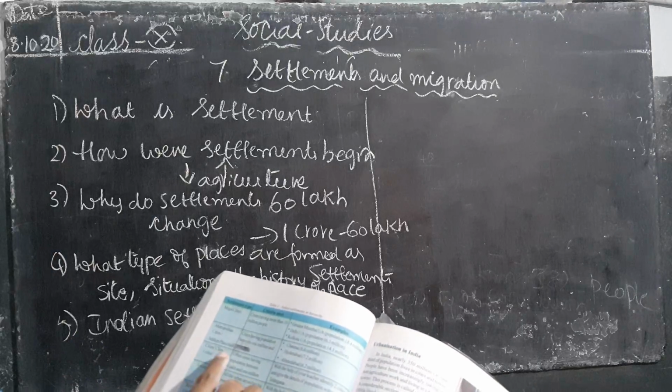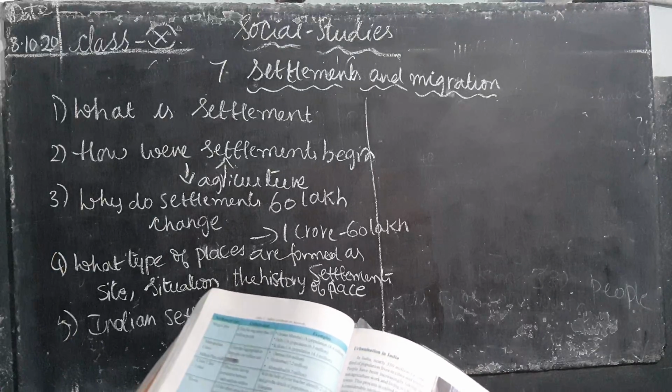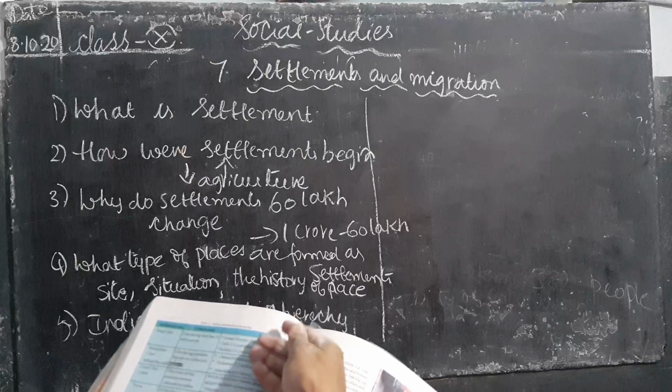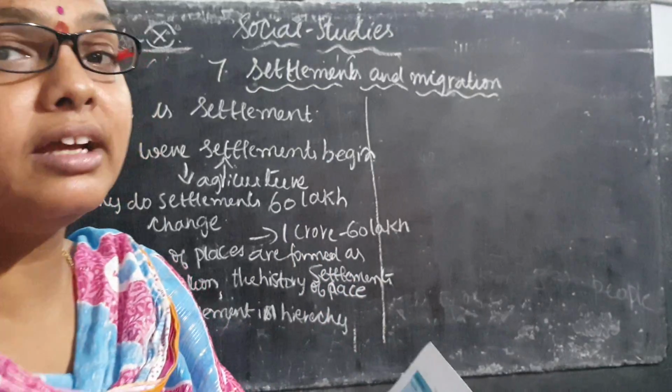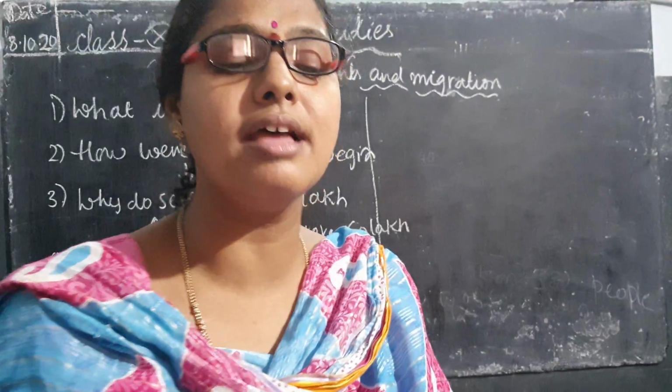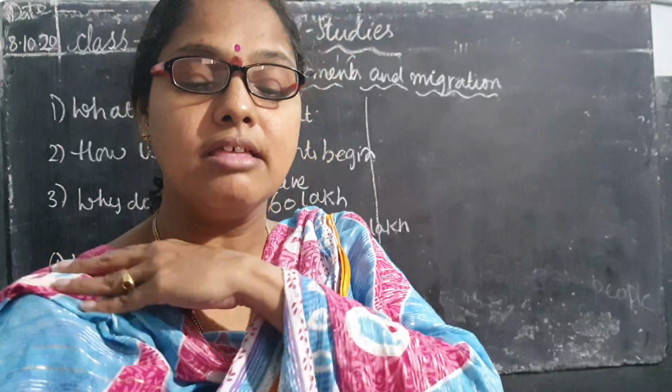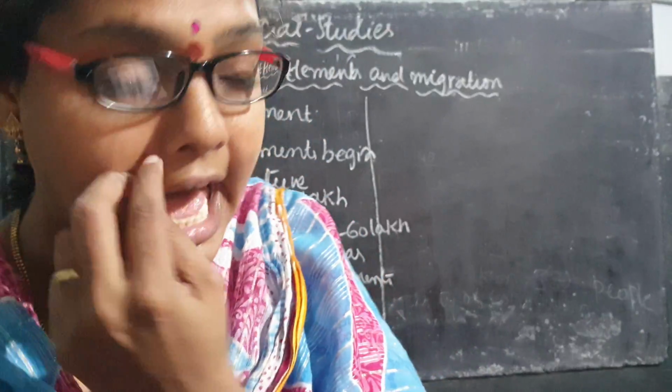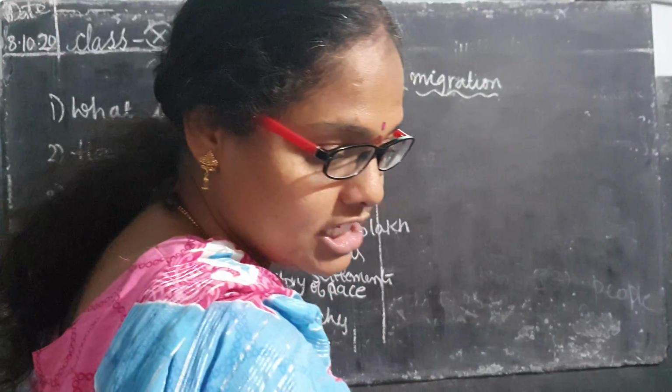Again here, city classes: Class 1 cities, towns, revenue census villages, hamlets. If you go through this table, you will have a clear idea, children. If you have any doubts, you can ask afterwards. So the next point is urbanization in India.